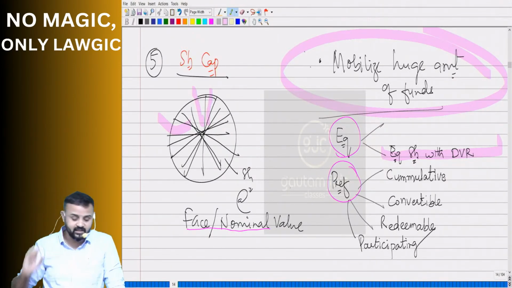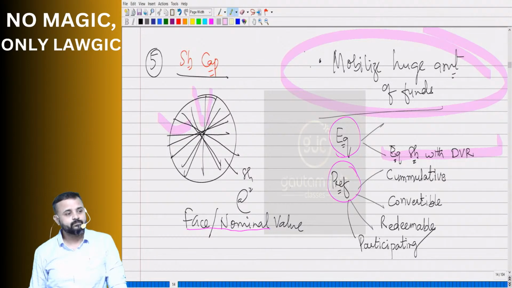Acha. Now please answer my question. Let's see. Can a company have only preference shares? Someone is saying no. You agree with him? Can a company have only preference shares?